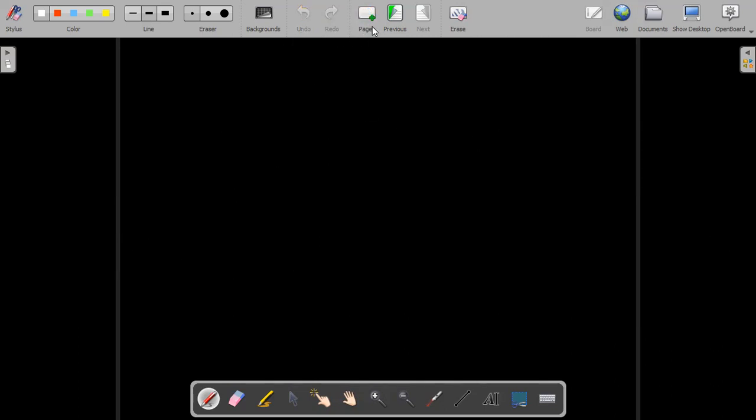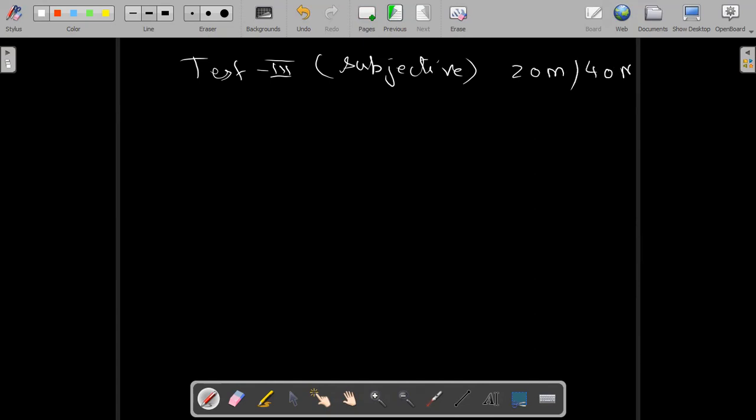Then test 3 will be subjective, not objective. It will again have 20 marks and 40 minutes, the same, but it is subjective.